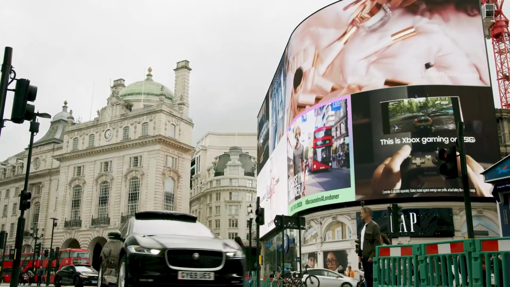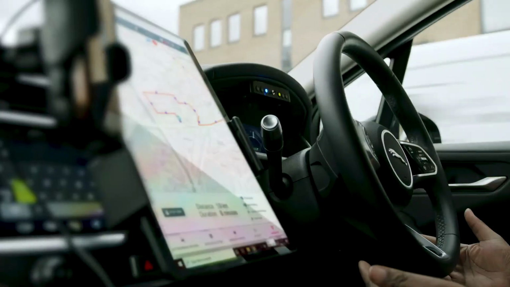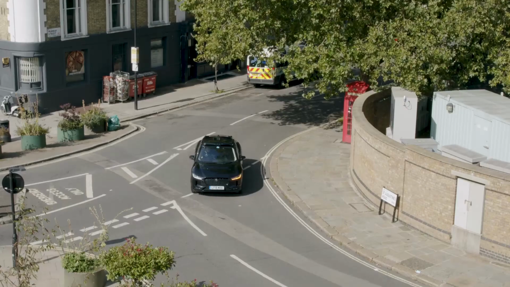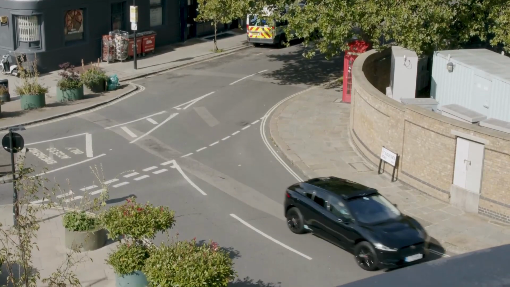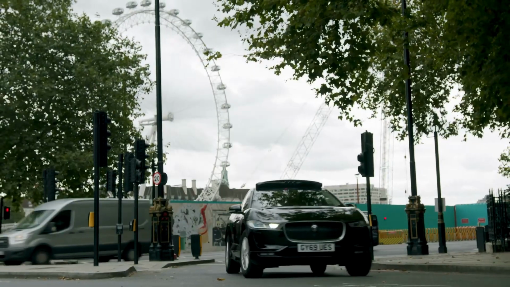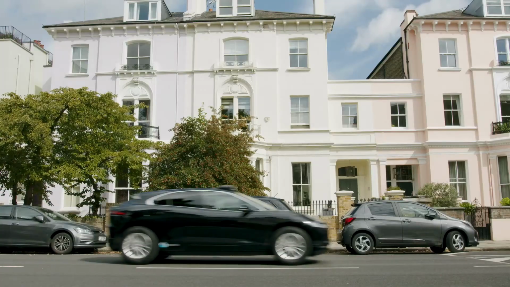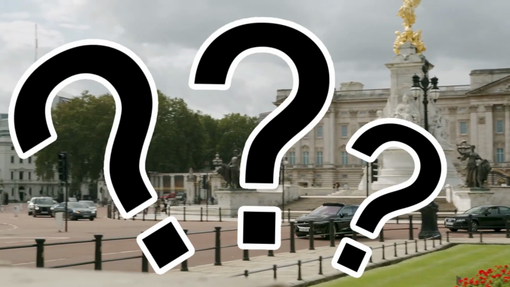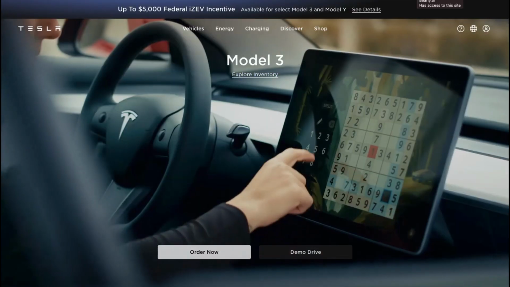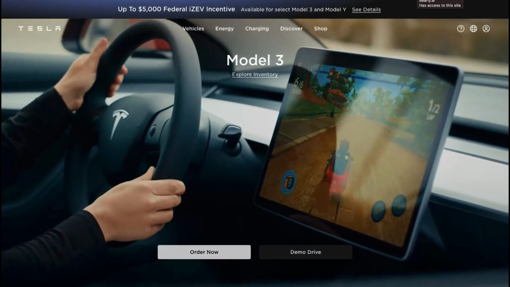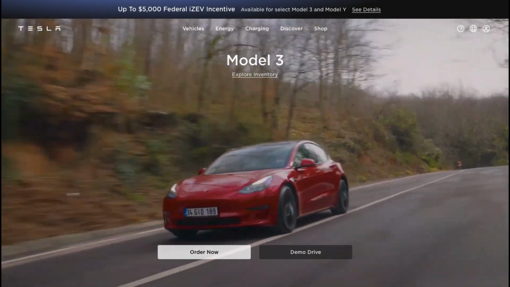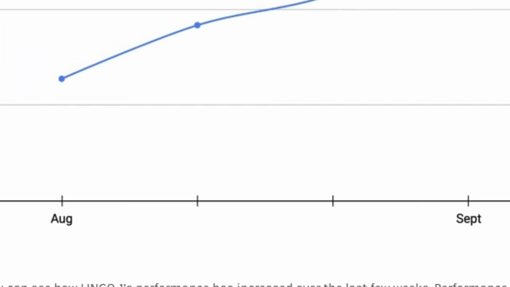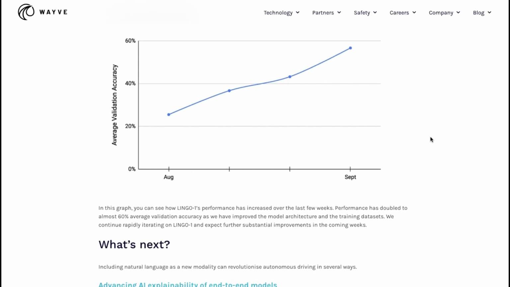This kind of tech is absolutely necessary in autonomous driving and helps us partially gain insight into what the model could possibly be thinking. This will assist in strengthening public trust in autonomous systems because you understand them a bit better. Would you use such a service? I'm guessing this is something we would probably see Tesla implement very soon. The accuracy of Lingo 1 has been improving over the weeks, so there's definitely more insane capabilities to come.